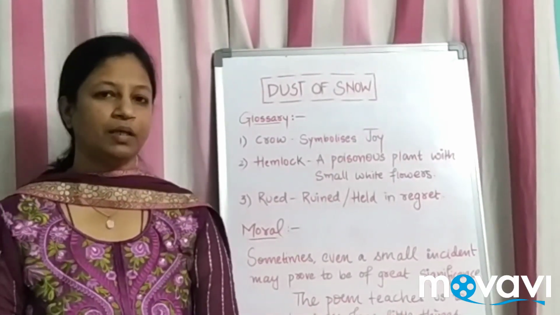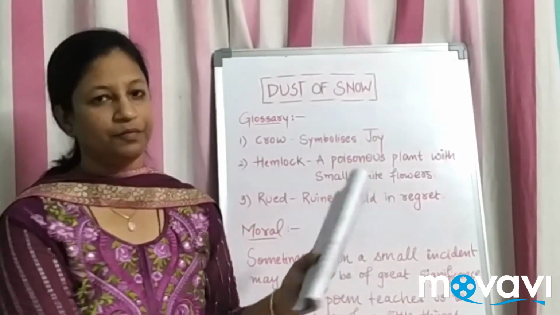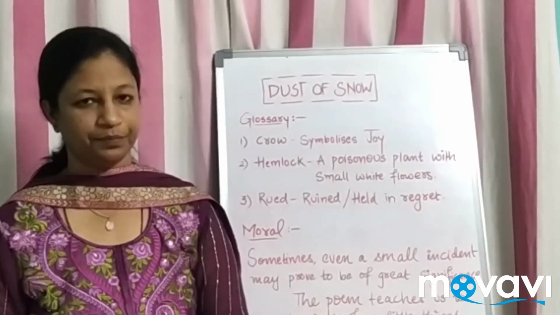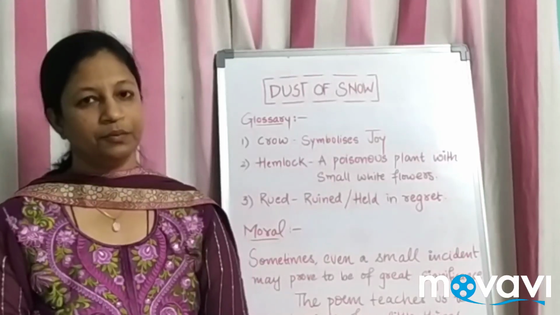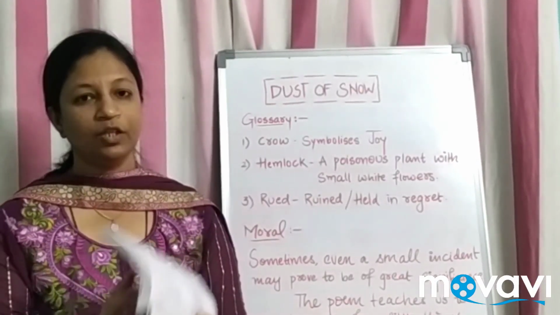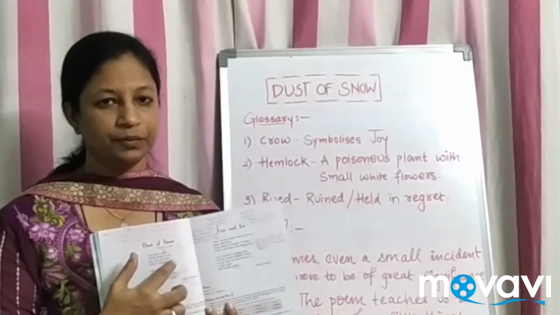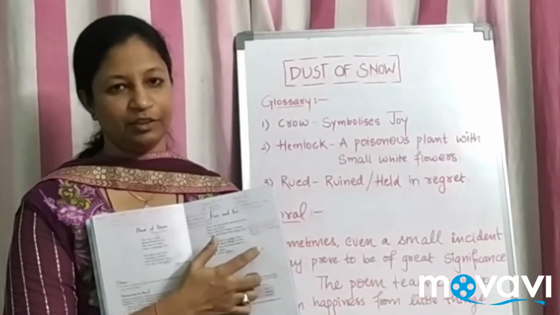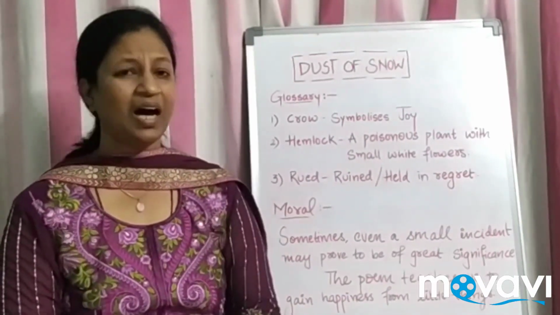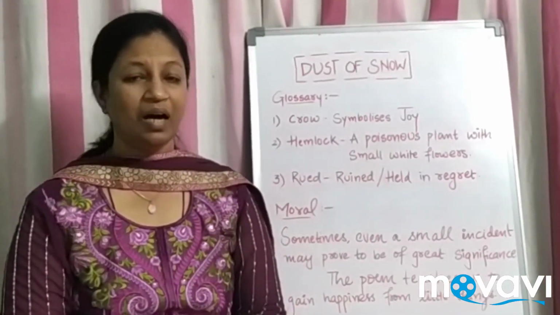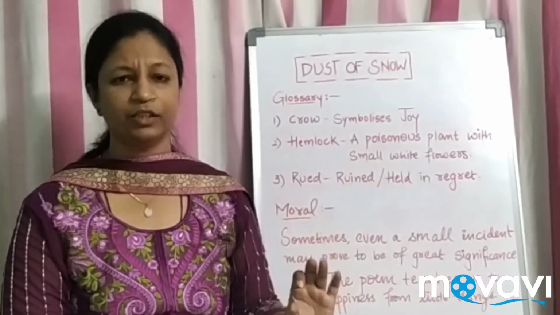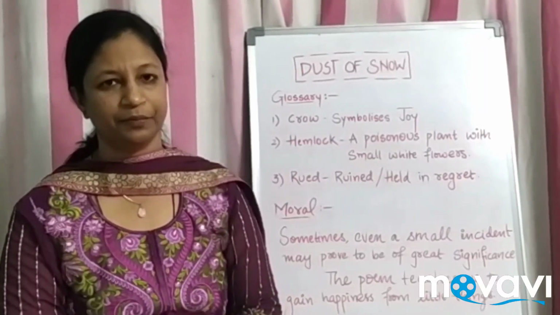Today we shall be talking about 10th standard, First Flight. Your book's name is First Flight, and we shall be talking about the poem Dust of Snow, written by Robert Frost. He has given a combination of dust of snow and fire and ice. You can open your textbook and look into it. How long are these poems? Hardly two stanzas, four lines each. Within 8 lines, what is he actually trying to explain?